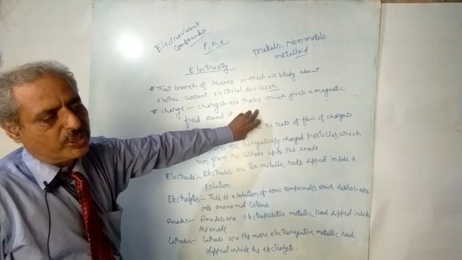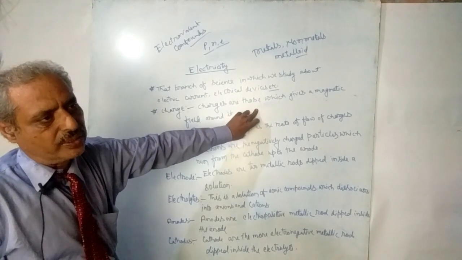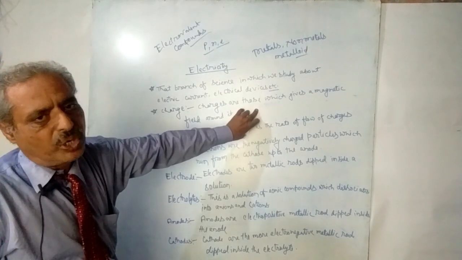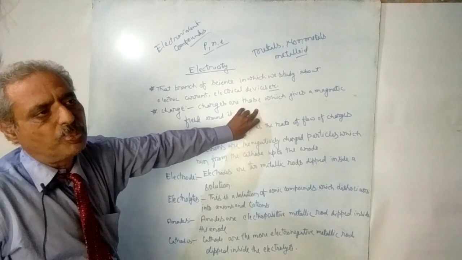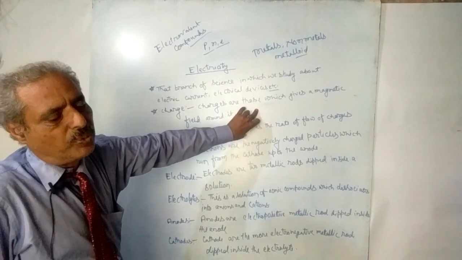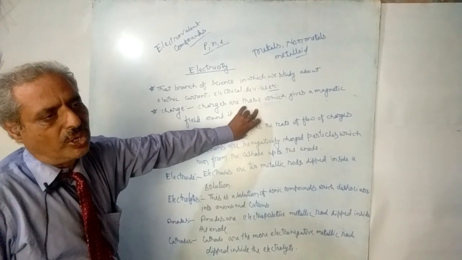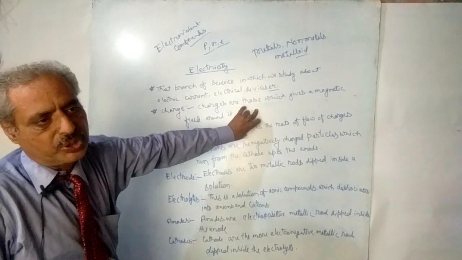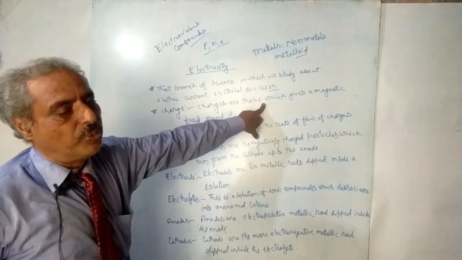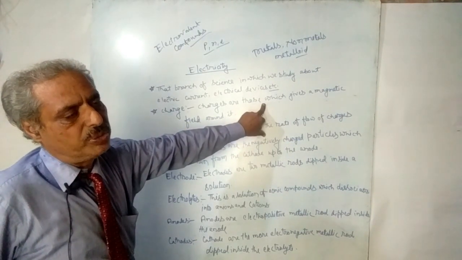For example, copper sulfate is dissociated into two parts, copper ion and sulfate ion. Copper ion means copper is found in two forms, Cu plus or Cu plus plus. It means two types of charges, one containing one positive charge and one containing two positive charges. We already know copper is found in two forms, cuprous and cupric. Cuprous contains only one positive charge, and cupric contains two positive charges.